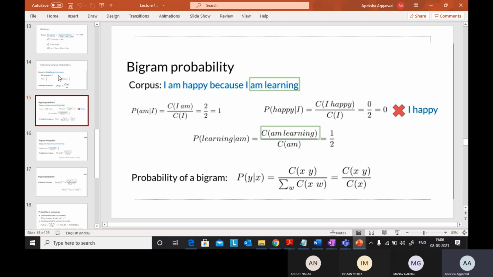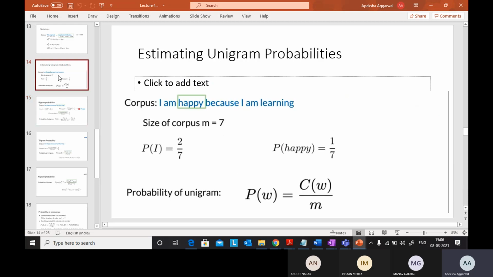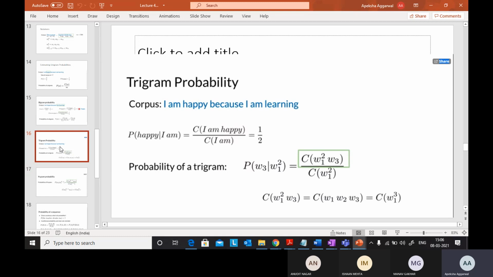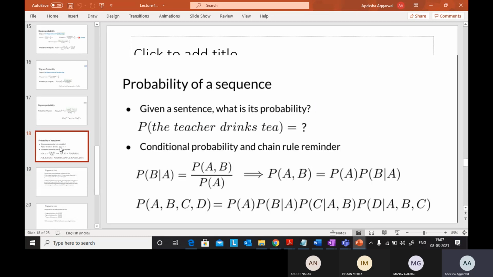If you are given a sentence, you have to find out the probabilities of appearance of a bigram. Similarly unigram, bigram, trigram, and n-gram. So this is the final probability of n-gram. You have to prepare this one: count of words up till now, and then the nth word, and basically the n minus 1 grams and the n-gram. So just prepare one numerical. Examples are given in the PPT itself, shared with you.